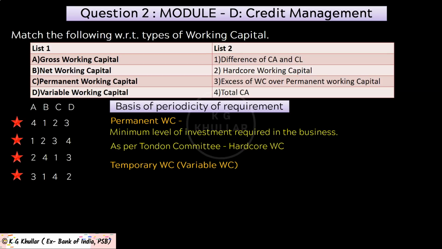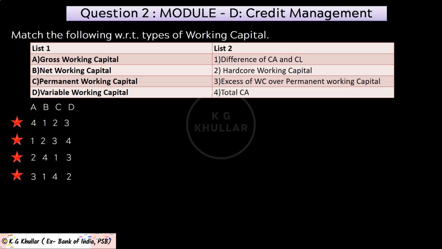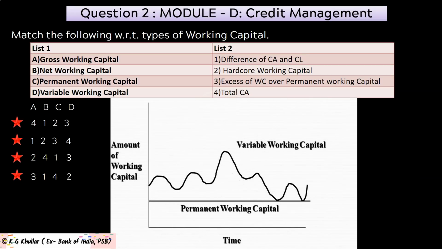Then second type of working capital under this classification is temporary working capital. Now temporary working capital or variable working capital is the amount of working capital which is required to meet seasonal demands and some special exigencies. So the capital required to meet the seasonal needs of an enterprise is called seasonal working capital. Friends, the difference between permanent working capital and temporary working capital is more clear with this diagram. Please note permanent working capital is stable over a period where temporary working capital or variable working capital is oscillating up and down. So friends, with this discussion, I hope you can easily answer this question.